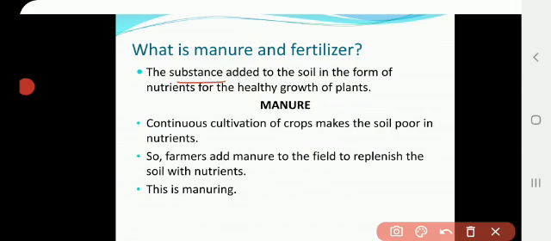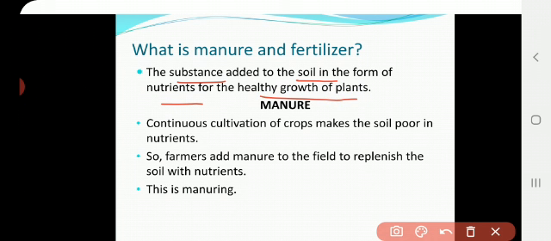They are substances added to the soil in the form of nutrients for the healthy growth of the plant. Just as we require nutrients for our body, likewise the soil needs nutrients to provide healthy growth of the plant. So that is the manure and fertilizer, and that is their role.